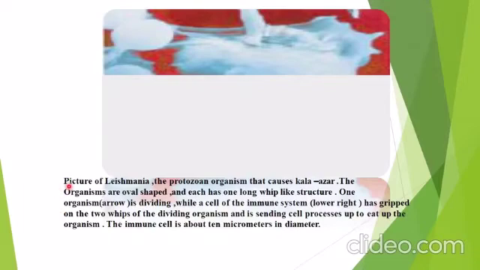This is a picture of Leishmania, the protozoan organism that causes Kala Azar. The organisms are oval shaped and each has one long whip-like structure. One organism, marked by the arrow, is dividing, while a cell of the immune system, lower right in the picture, has gripped the two whips of the dividing organism and is sending cell processes up to eat the organism. The immune cell is about 10 micrometers in diameter.